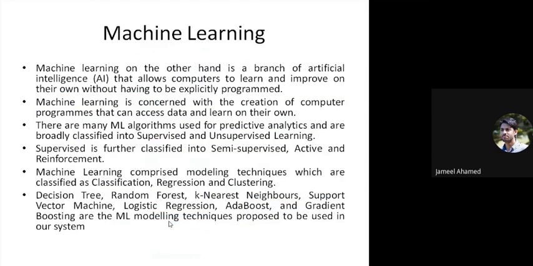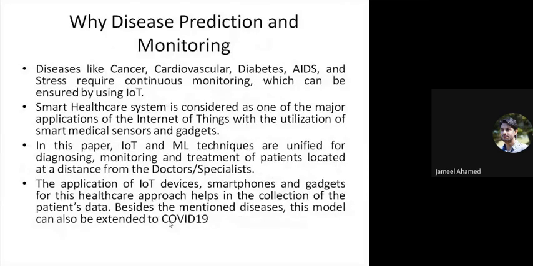Next is machine learning. As I told, machine learning is a branch of artificial intelligence that allows computers to learn and improve on their own without being explicitly programmed. Learning is of 3 types: supervised, unsupervised, and supervised is further classified into semi-supervised, active, and reinforcement learning. Furthermore, there are a number of algorithms, classifiers, and clusters available for the development of various prediction models like decision tree, random forest, KNN, support vector machine, etc.